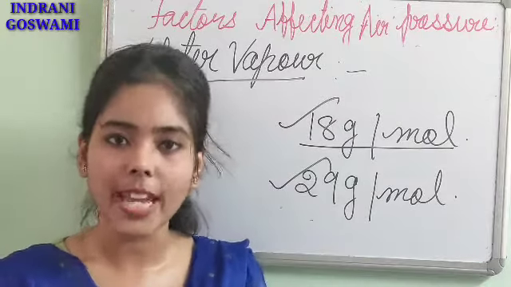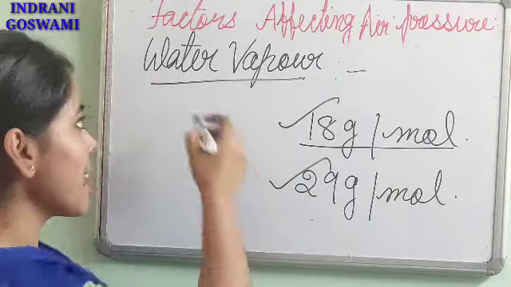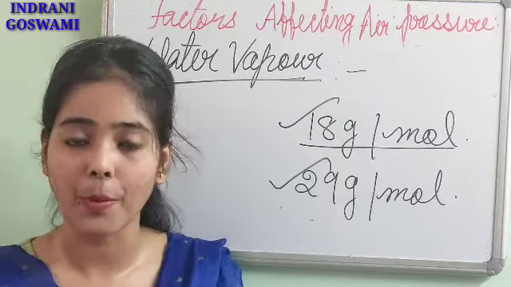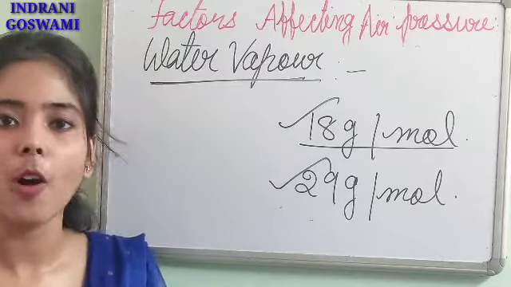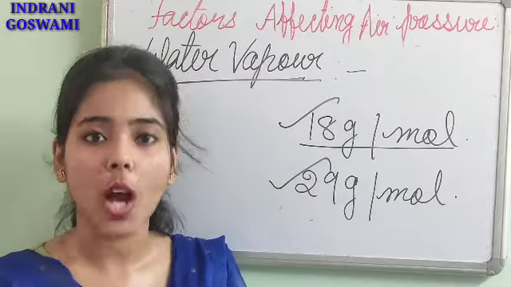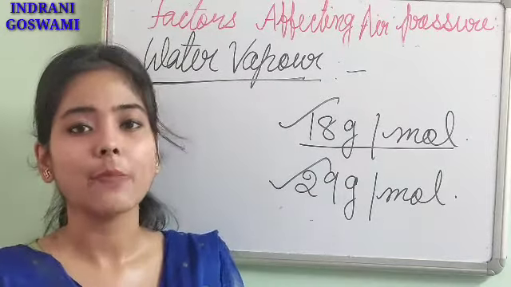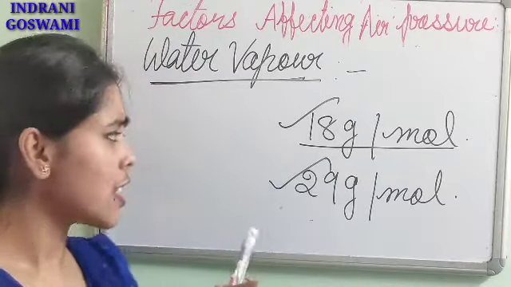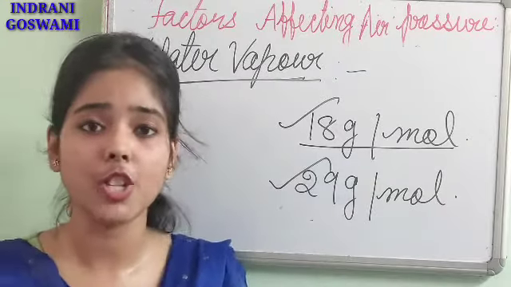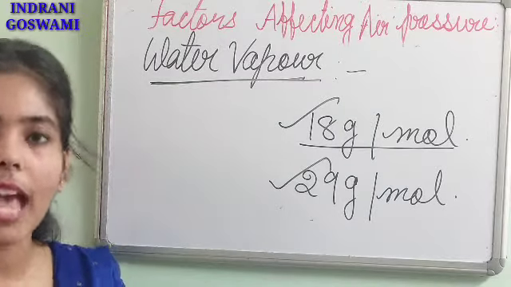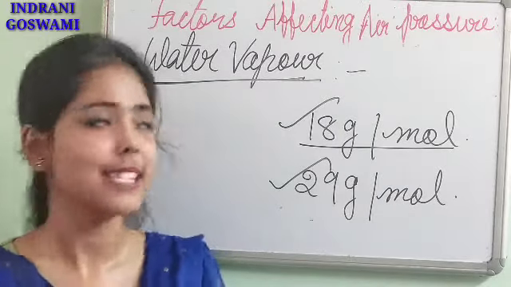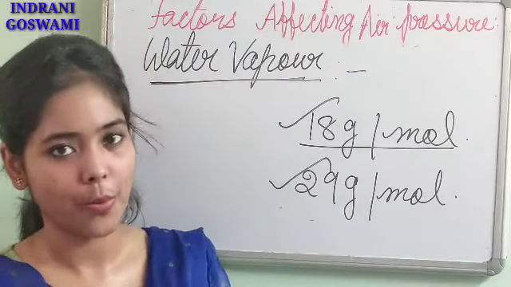That's what wet air is. Wet air, which has water vapor, generally has a lower amount of air pressure, and dry air, which we can find in the winter region, generally has a high amount of air pressure.